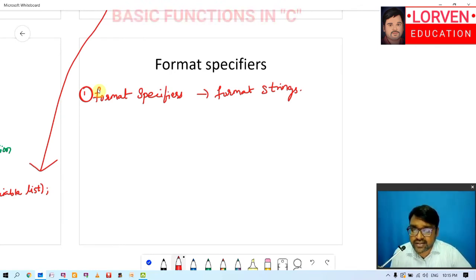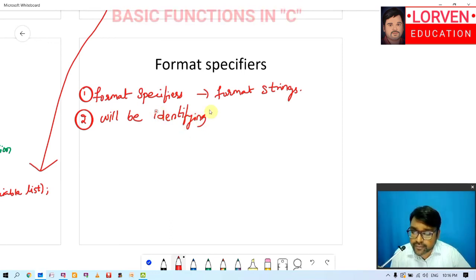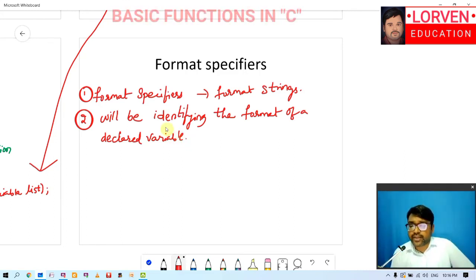So the duty of the format specifiers is to identify the format of a declared variable. Whenever we want to use some variables, we have to declare them, and whenever we are declaring some variables, we specify that this variable belongs to this data type, and this variable belongs to that data type. So here the duty of the format specifiers is to identify the format of a particular variable that is declared.